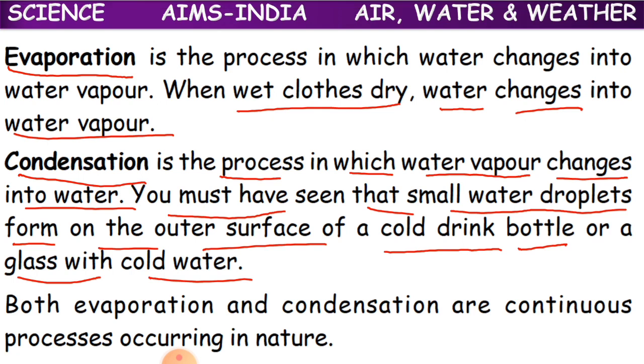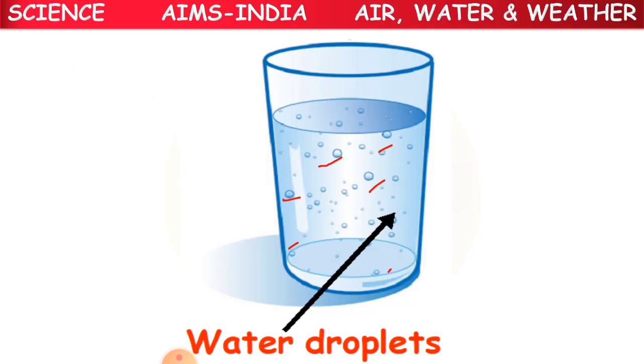In the picture here, children, this is a glass with cold water. Suppose you kept this water in the fridge, then you have taken it out and kept it on the table.